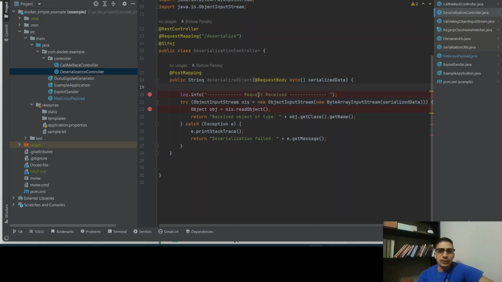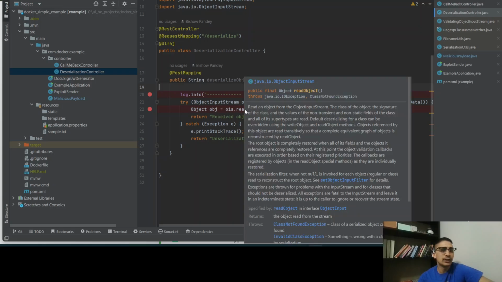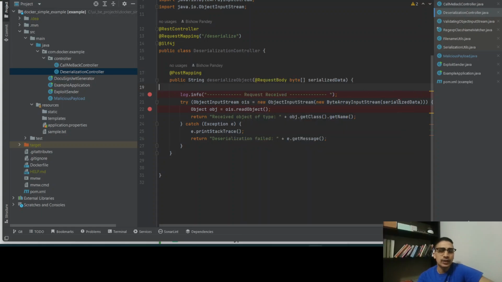This request comes in, all good, right? They read that serialized data, but when they are reading that particular data, that data will have some script actually that will successfully run when they make this API call. Okay. Now, how do I construct this serialized data that has that particular code in there? So for that,